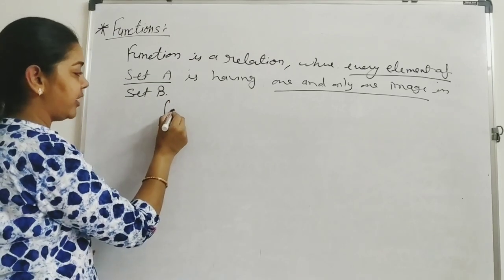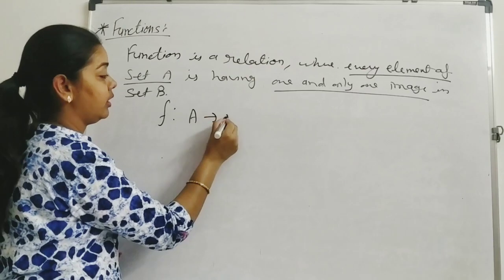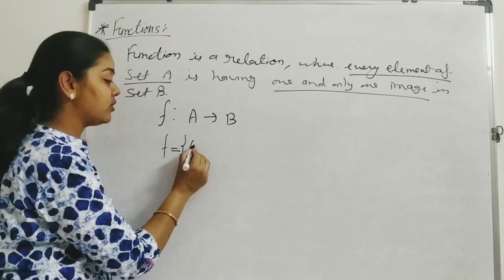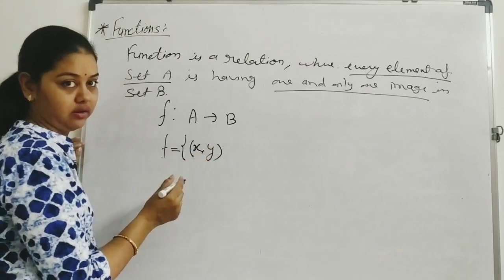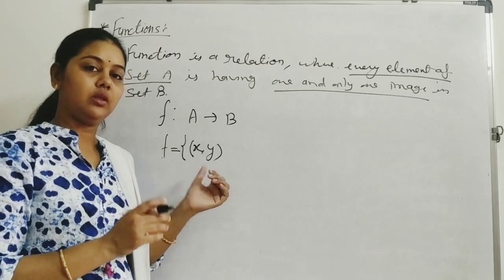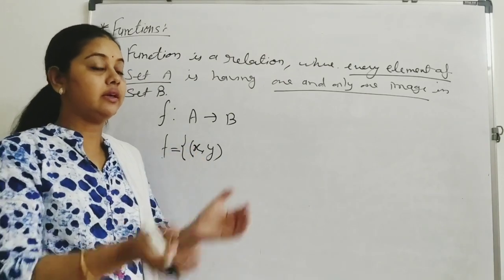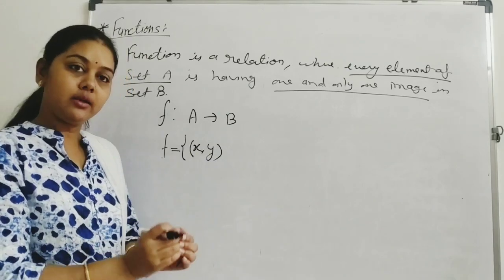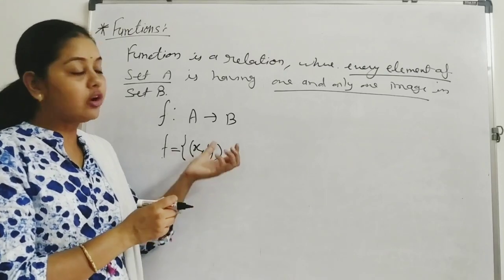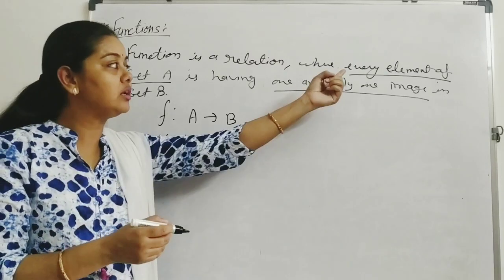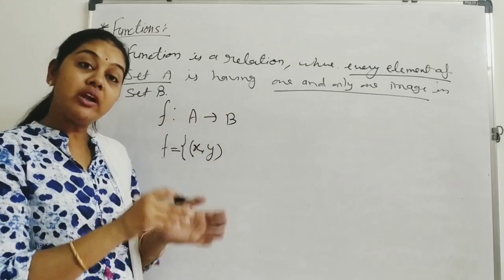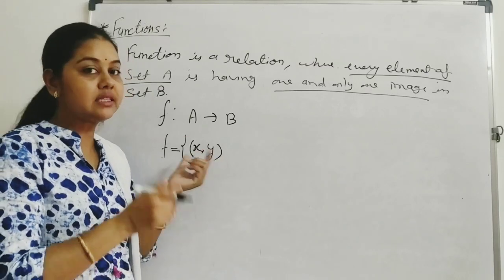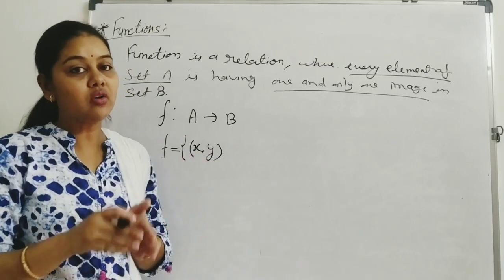In set builder form, I can write that a function is from A to B and is defined as the set of ordered pairs x and y. Why a set of ordered pairs? Because from the Cartesian product there are some relations where the first and second element are related, and if in any relation the two conditions are satisfied, then that relation is a function. It means again a set of ordered pairs will be called a function.